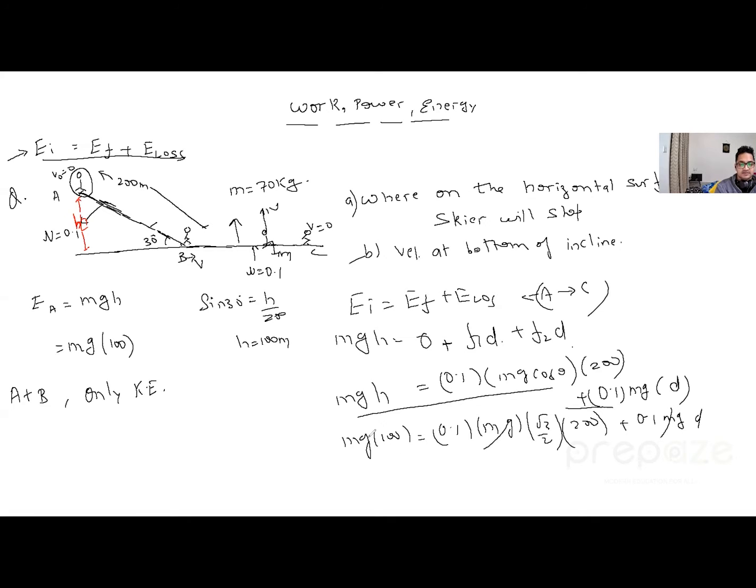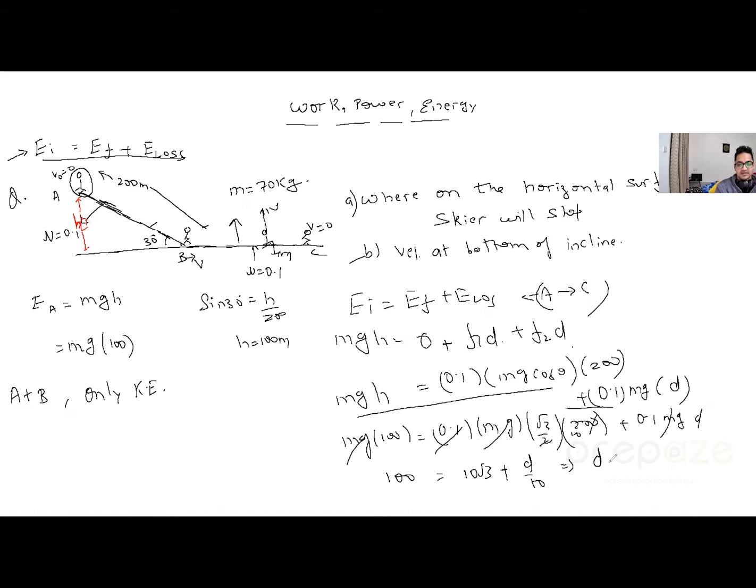This mg will cancel out first. So what are we left with? Let's see that. So as we have 1 by 10, this cancels from here, and this is 2 tens up. So 10 root 3 g. So g basically cancels out, so we don't have to take g. It's just 10 root 3, and this is what? 100 minus d by 10 plus d by 10.